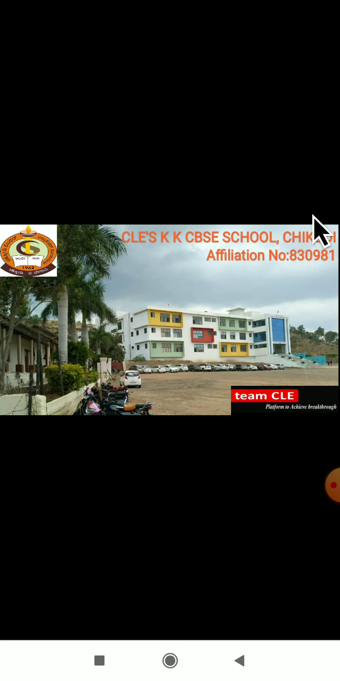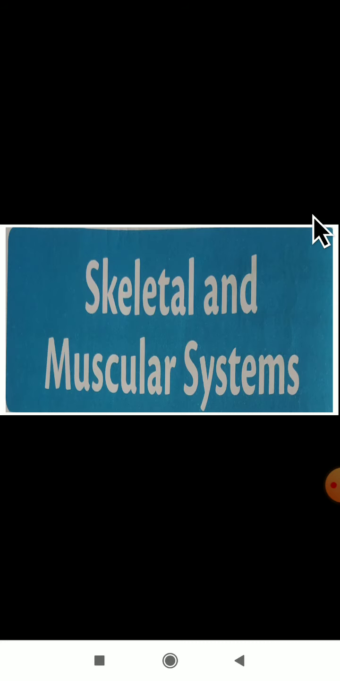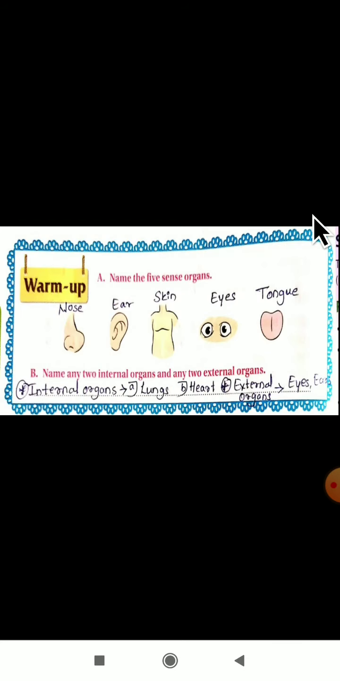Dear students, in the previous video class, we were studying the third lesson of your science subject, skeletal and muscular system. Yes, we have completed the introduction part. Okay, let us see here, they have given the warm-up activity. Yes, here they have given one: name the 5 sense organs.